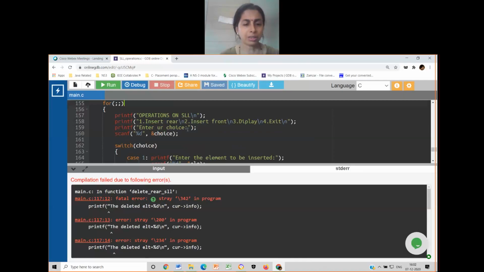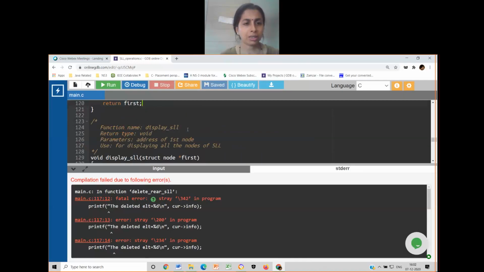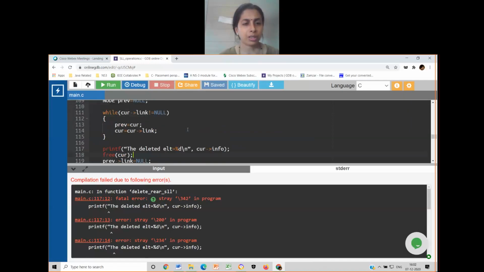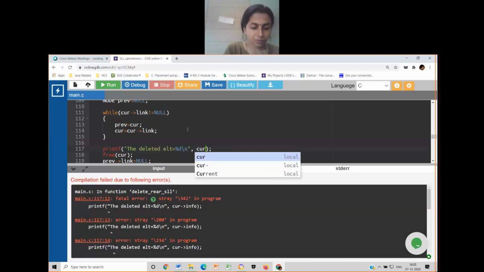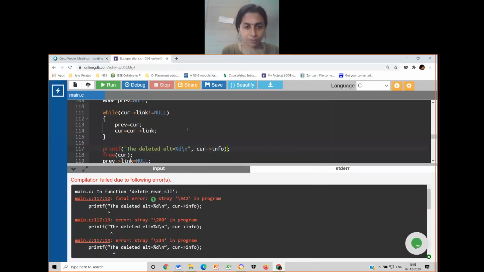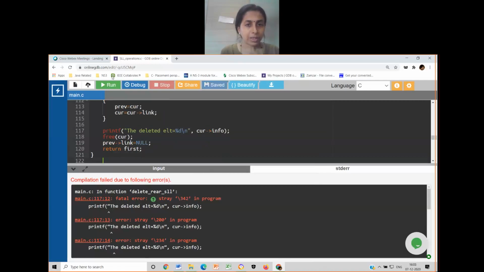Compilation error. Let me just go back to the delete function. The deleted element. Probably I have copied and pasted these things, so it is giving me an error. I'll save this and run it again.